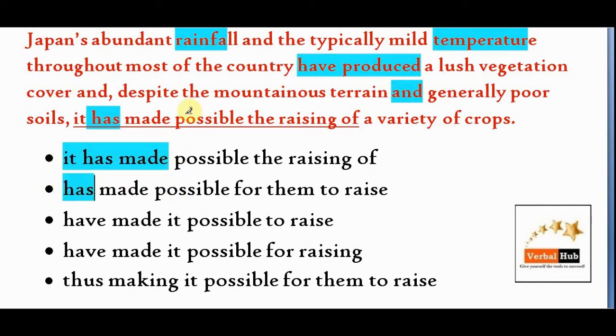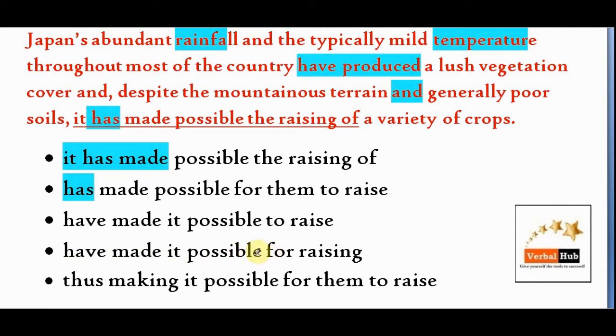Option B, what if it is has, then what will be the subject? No doubt, once again, rainfall. So rainfall and temperature have produced and has made possible for them to raise. Alright, so subject verb agreement error. Option C, have made is fine. Option D, have made it possible for raising.